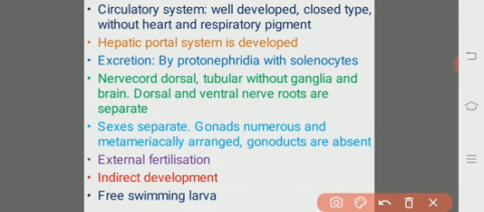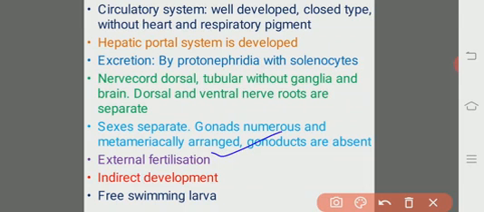Both kinds of organisms release their respective gametes into the ocean water, and the fusion of pronuclei of both male and female gametes takes place in the water itself, not in the body of the female individual. So that it is known as external fertilization.